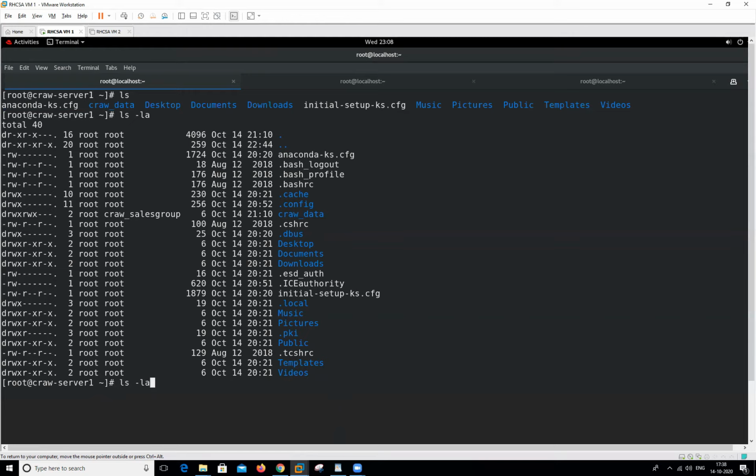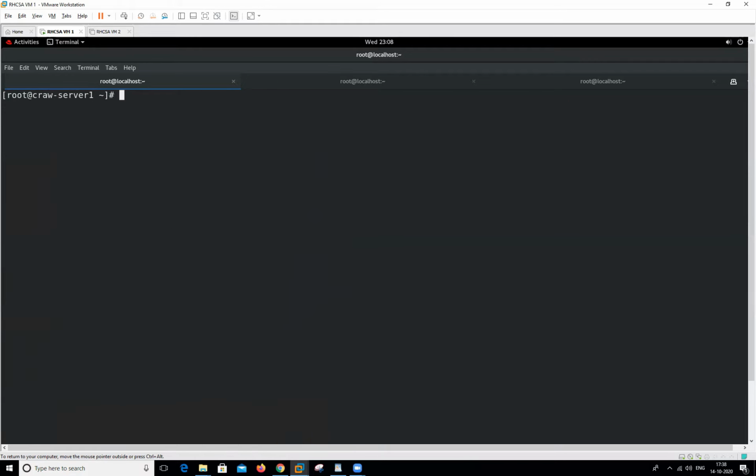So we can use this to show the hidden files, and unhidden also. It will show both. So we can use the ls -la option.